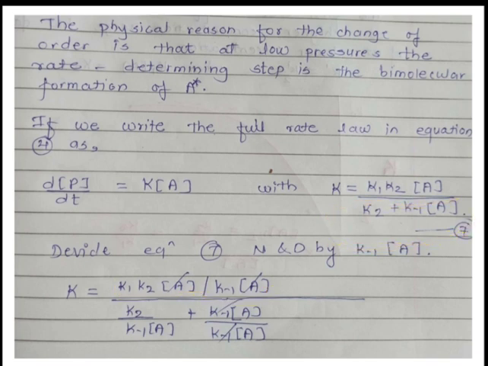Then divide this also: K2 divided by K minus 1 into concentration of A, plus K minus 1 into concentration of A divided by K minus 1 into concentration of A.